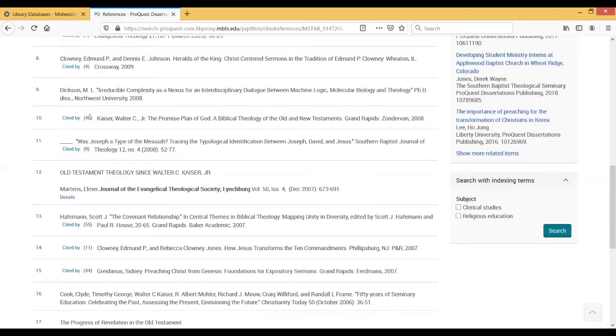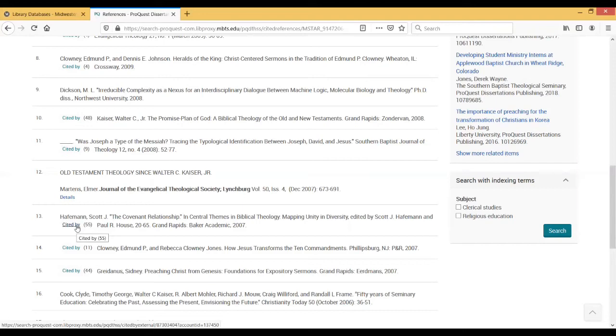Now that might itself not be super useful, because if that's a relatively prominent book, it can show up in any number of dissertations on any number of topics, right? But let's say you found one source that was very narrowly focused on the topic you were interested in, and you saw that the citation number was really high, like 50-something other dissertations, and it was one particular journal article on something very specific. Then it might be worth your while to click on this over here and produce a list of all the dissertations that cited it, because it's a question of, how prominent is this particular source? Or how seminal is it to what I'm writing about?